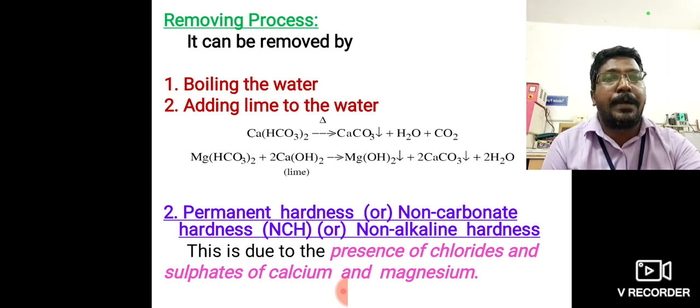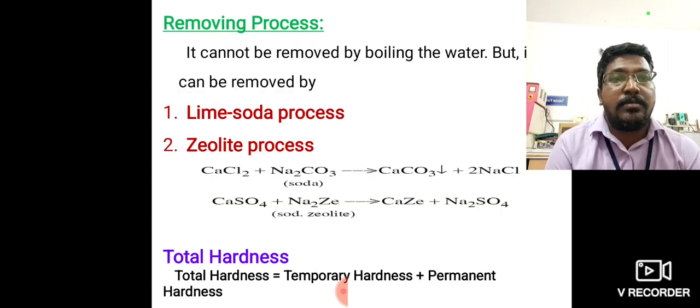Then permanent hardness removal methods. For permanent hardness, there are two removal methods: the lime soda process and the zeolite process. Lime soda means sodium carbonate, Na2CO3.